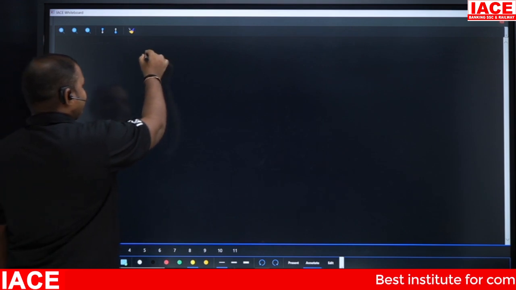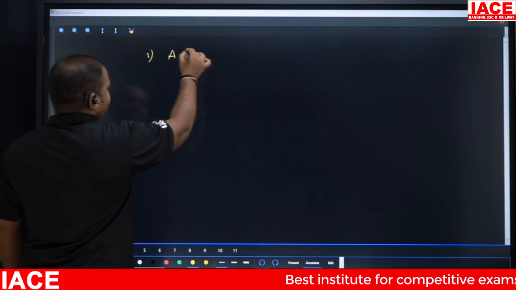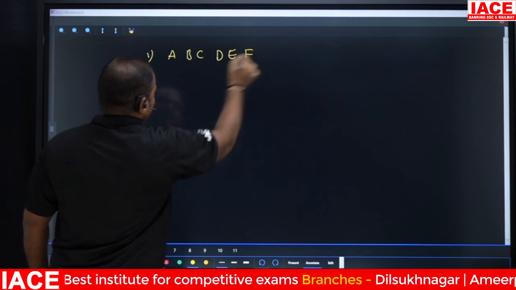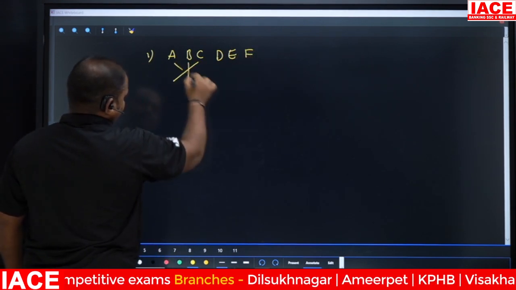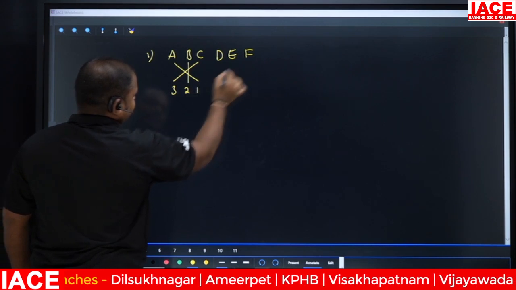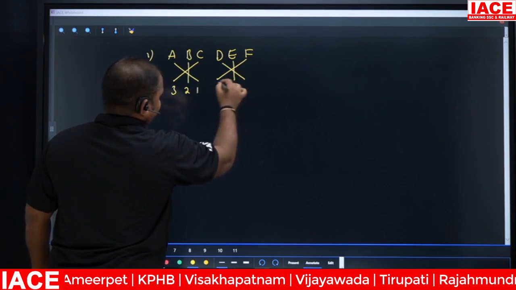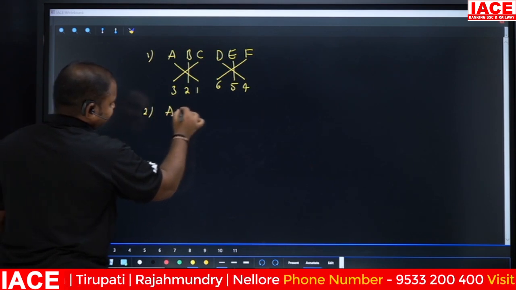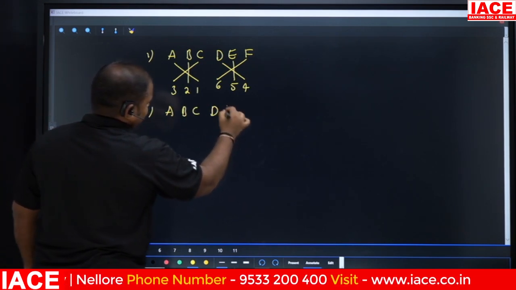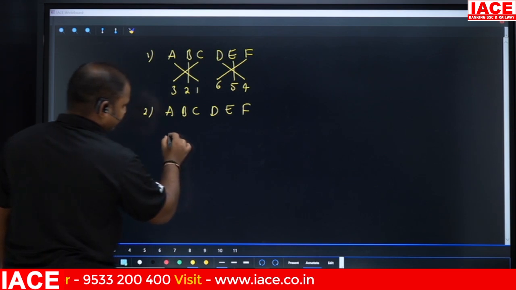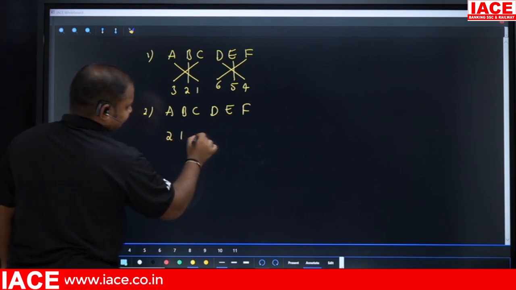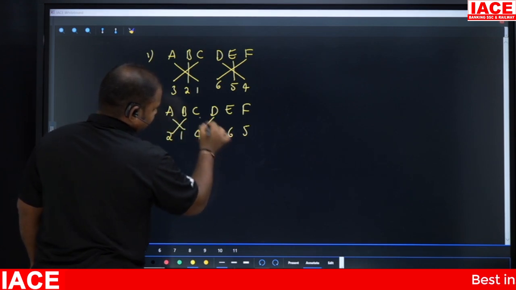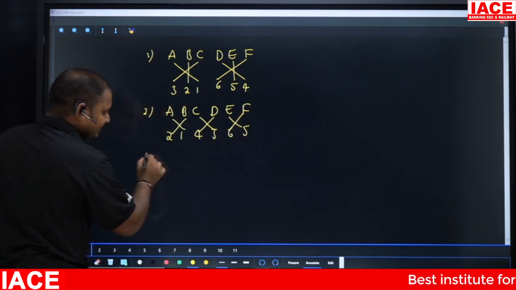Let's say, so this is one of the patterns. This is the second pattern.